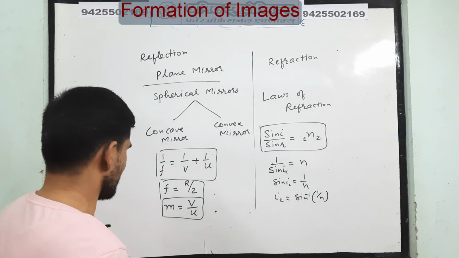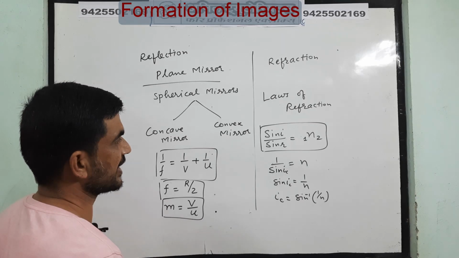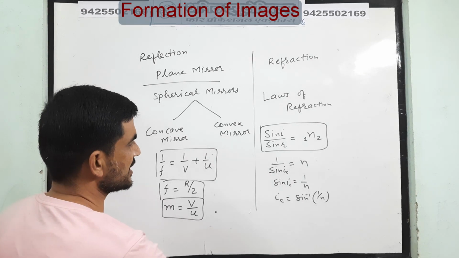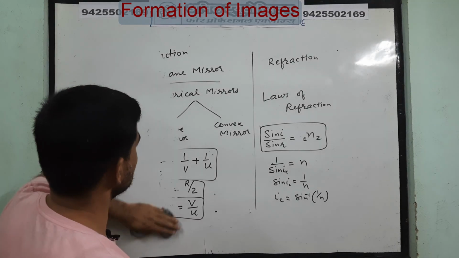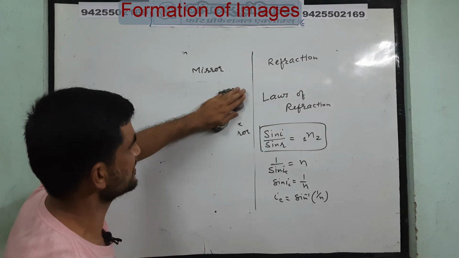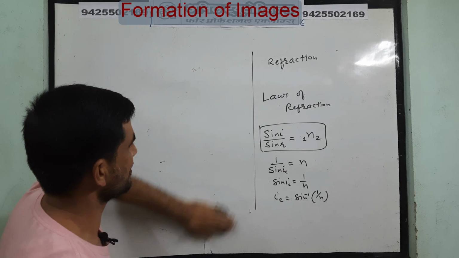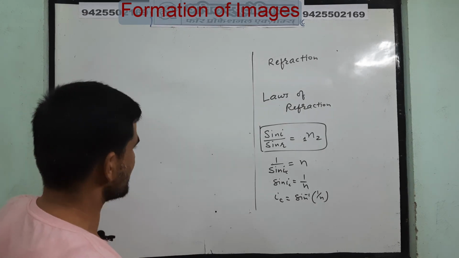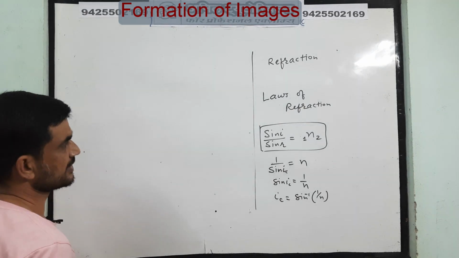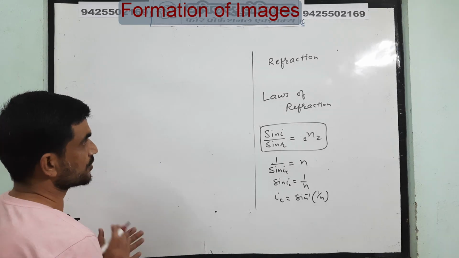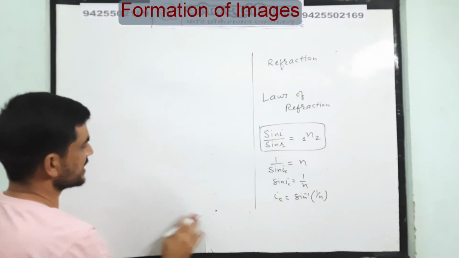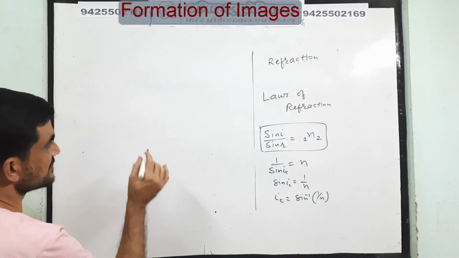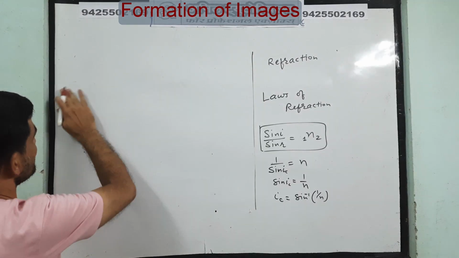Then we saw that when the angle of incidence is more than the critical angle, total internal reflection takes place, and there are some consequences of total internal reflection. On that we saw mirage, looming, then the total reflecting prism and its applications. After that we saw the refraction through a prism.